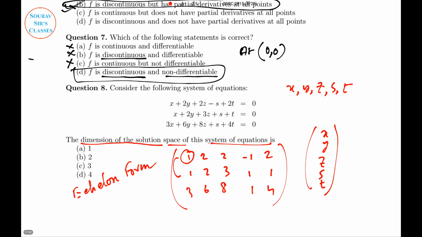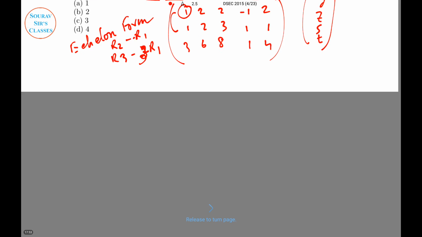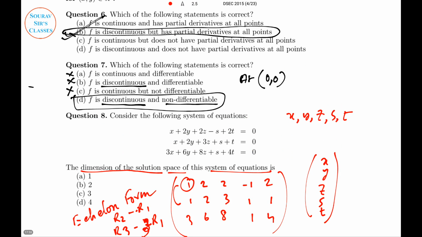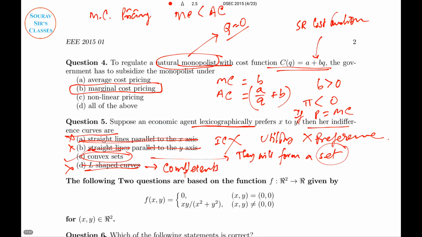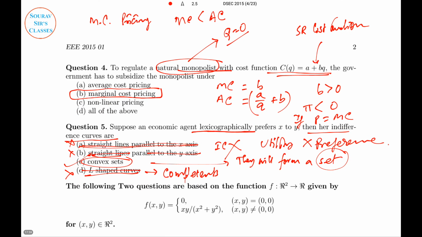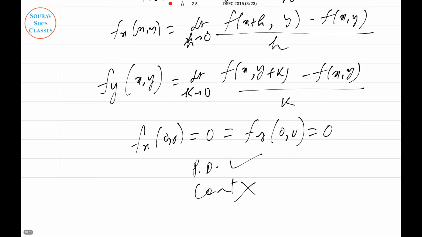First is row 2 minus row 1, and then row 3 minus 3 R1.